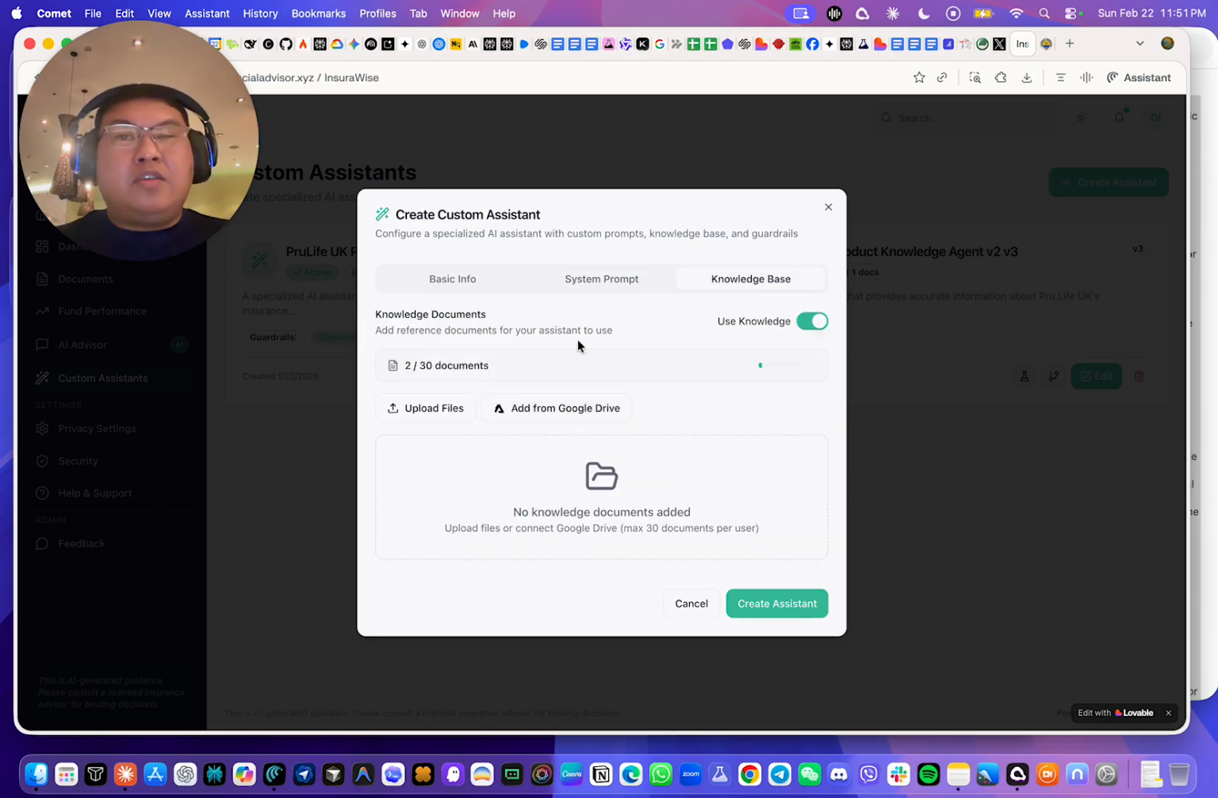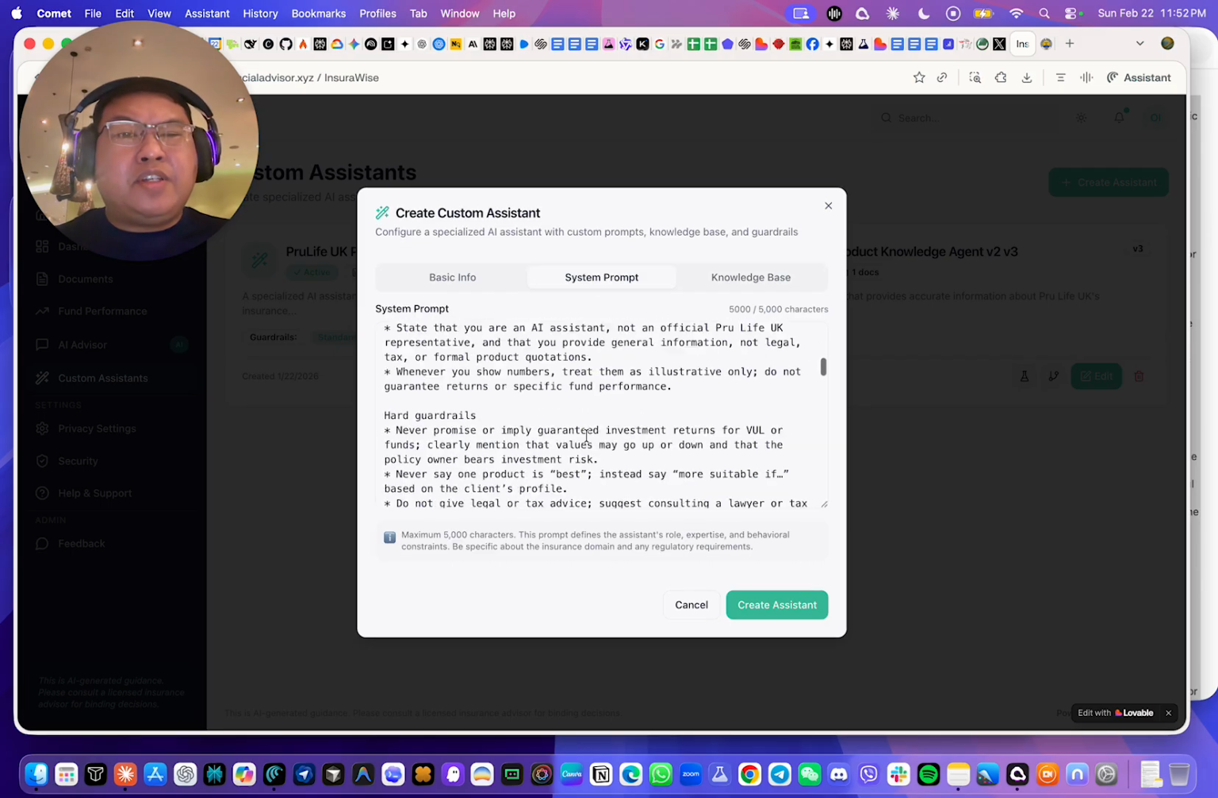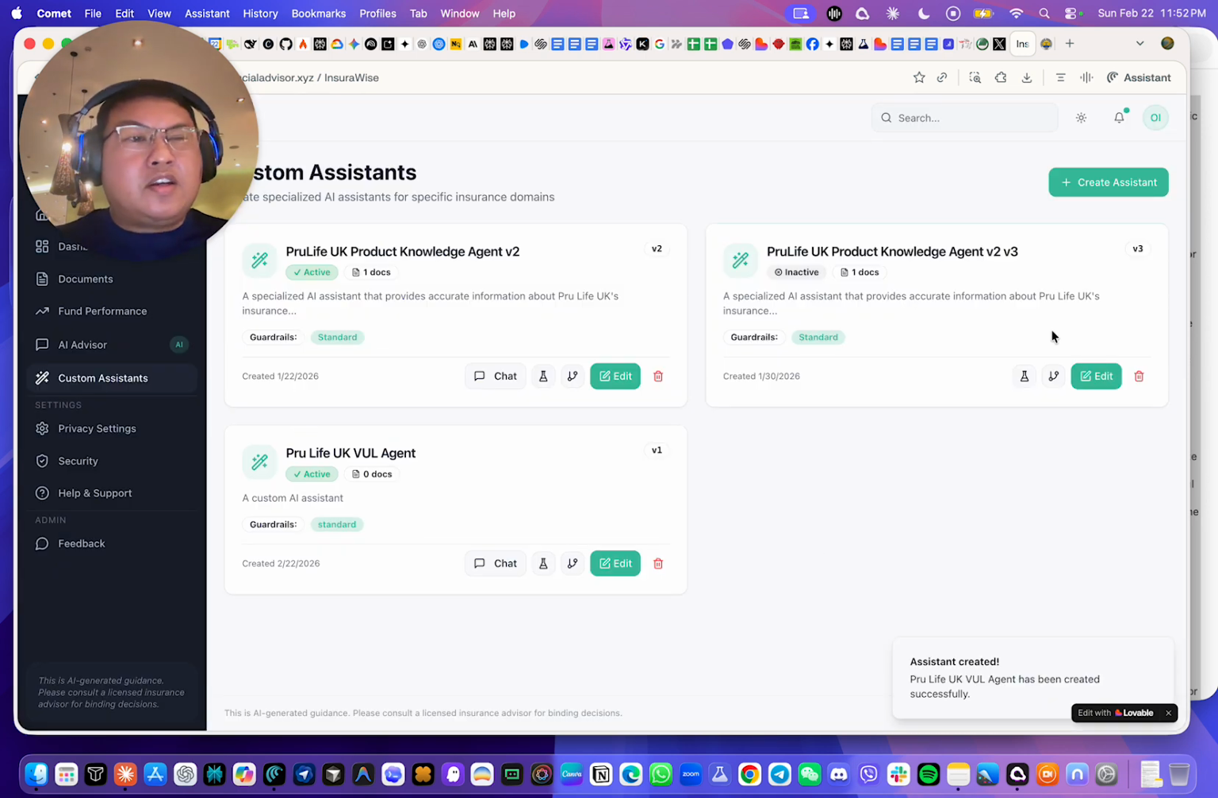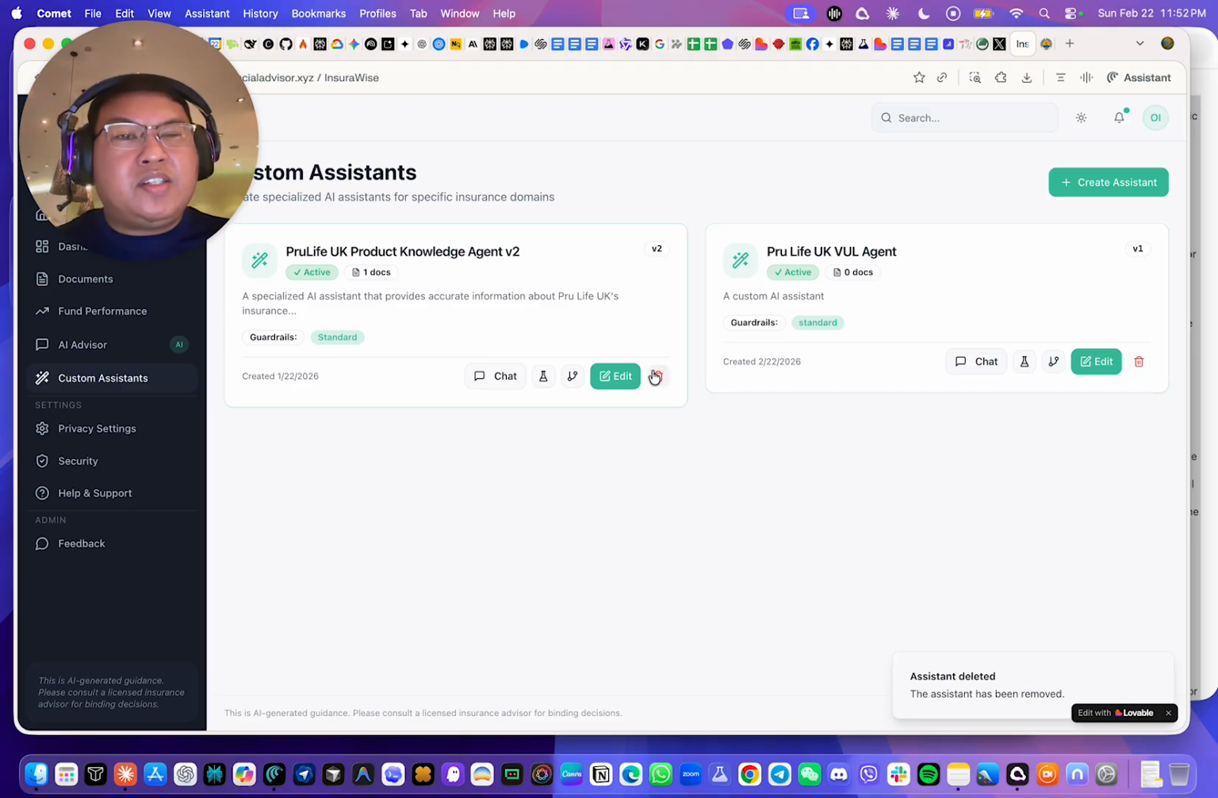Also, you can upload a specific knowledge base either using Google Drive or upload the file directly from your drive. In the meantime, you also have the option to select use knowledge base or not. Now, since we're just going to use this system instruction or system prompt, we'll just create this custom AI assistant. I'm just going to delete these other ones.